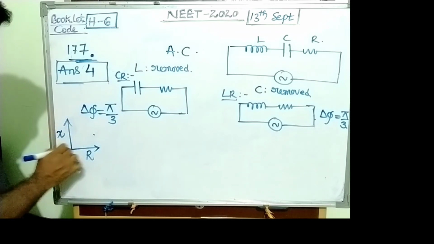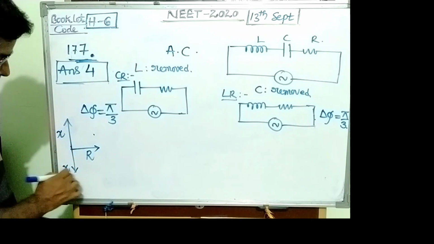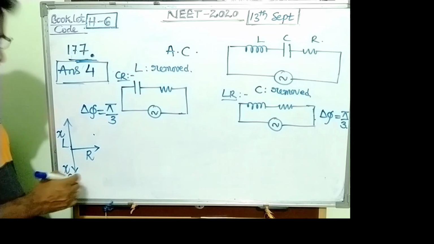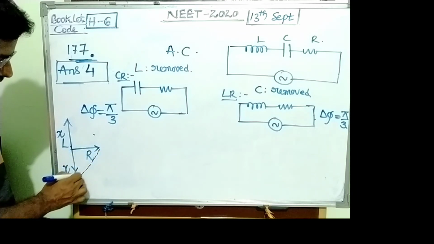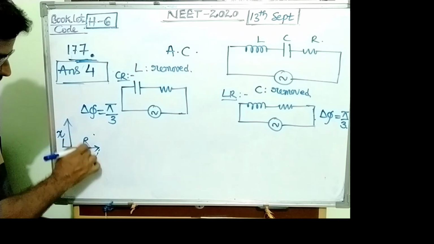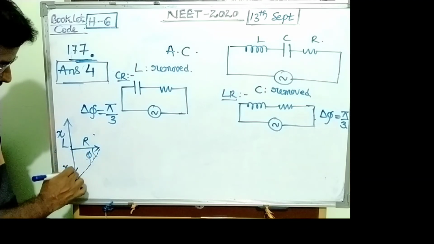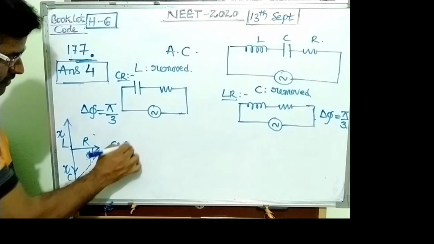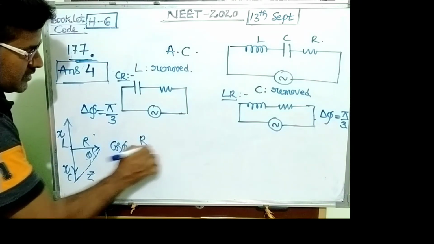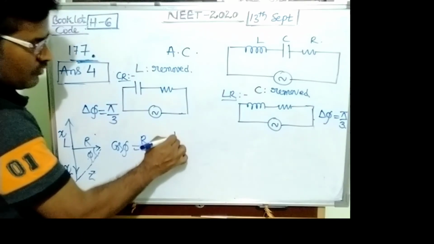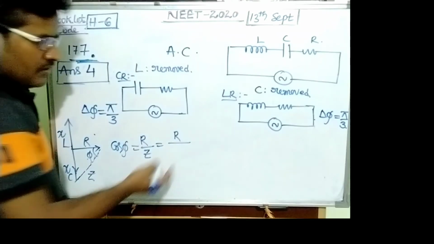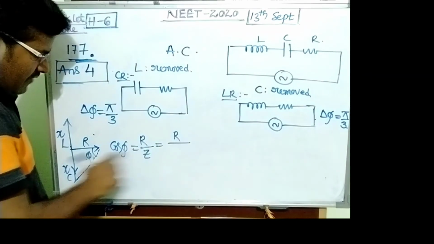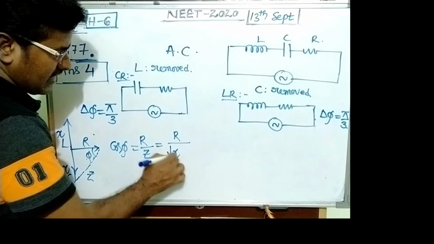XC, this is XC, this is XL. So the initial condition, the phase difference phi, cos phi is written as R upon Z. Z is the square root of XC square plus R square.